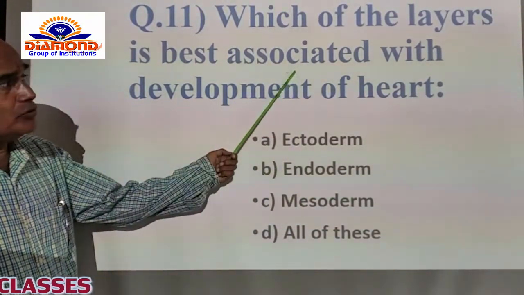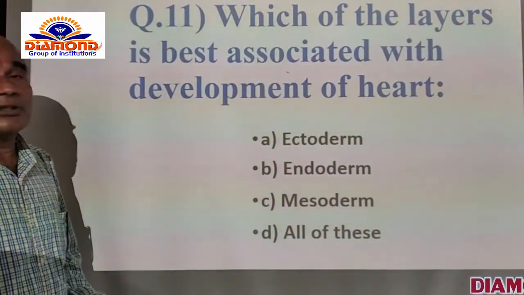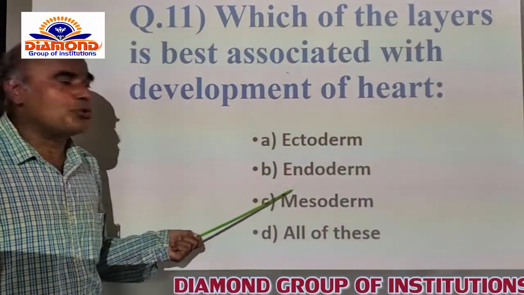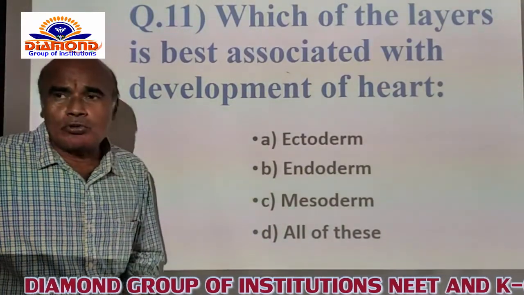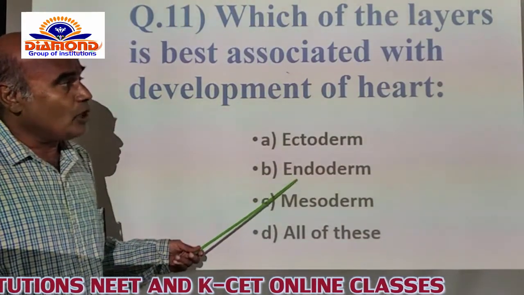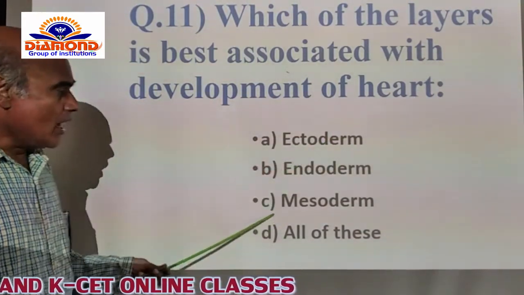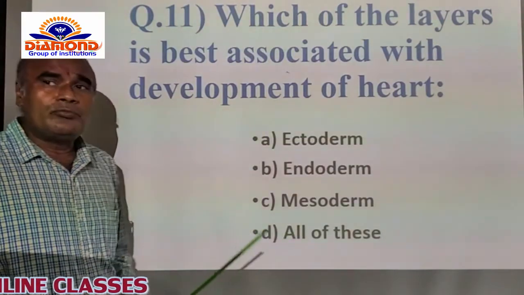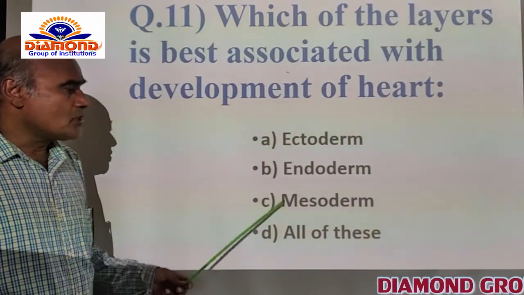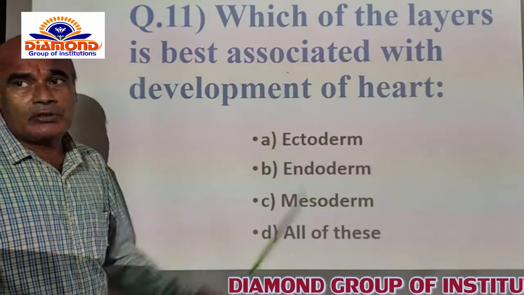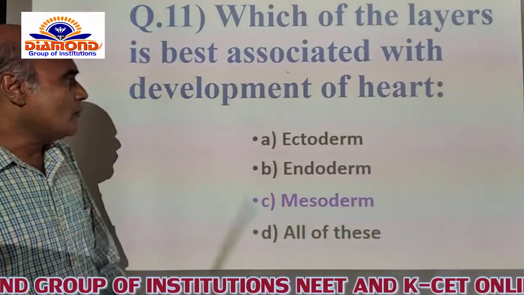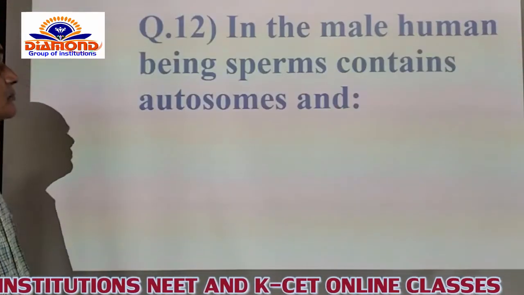Ectoderm is not responsible for the production of the heart, but other than the heart, some of the internal systems can be developed by ectoderm. Like that, endoderm also looks after the production of other internal systems apart from the heart. And C is the mesoderm, which is responsible for the production of the heart itself. That's why the C option is the correct option for this question. Now I am opting for C as the correct option. After that, you go for the other question.